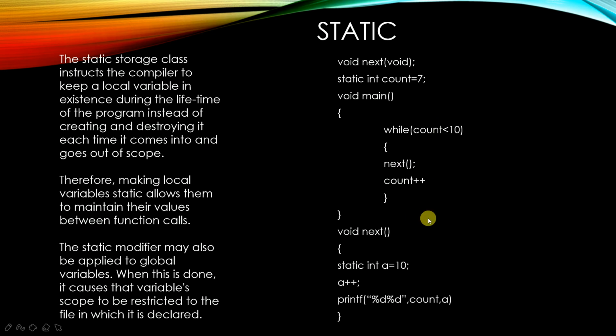Okay, so how is the output going to come? First the output will be 7 and 11. Next the output will be 8 and 12. Next output will be 9 and 13. Once the output is 10, it is going to come out of this program. This is going to be the output.